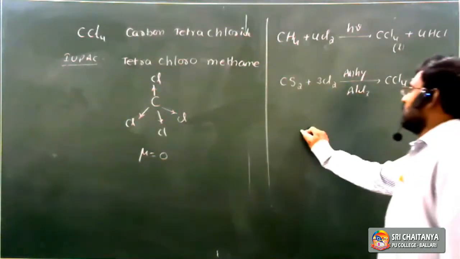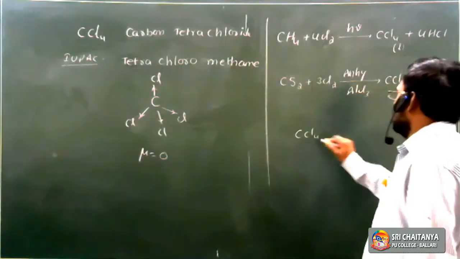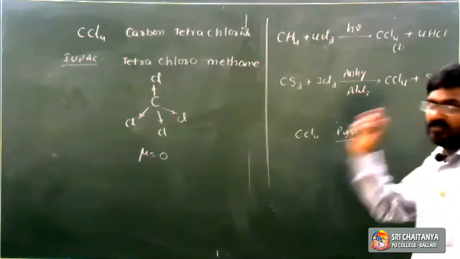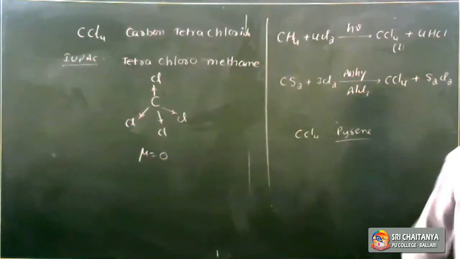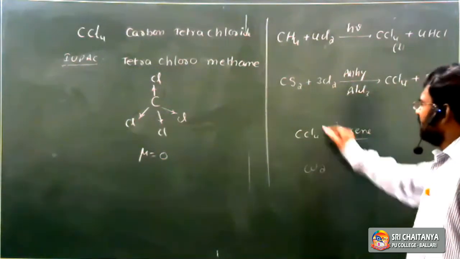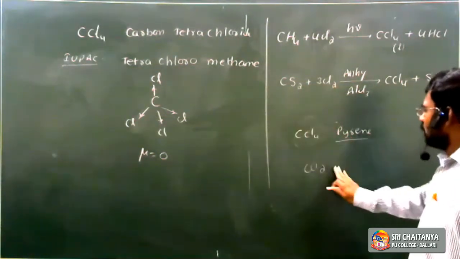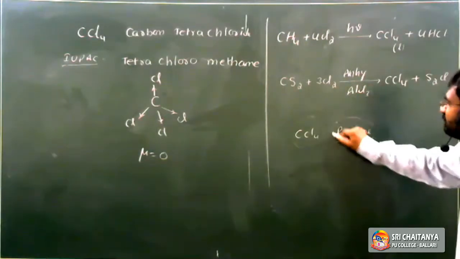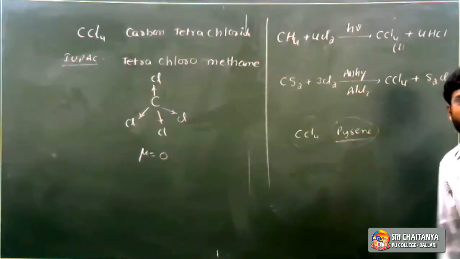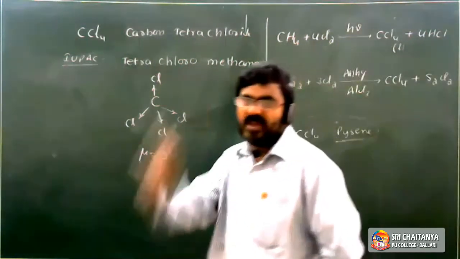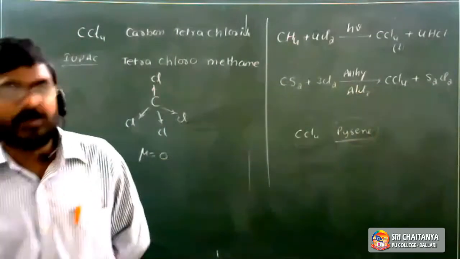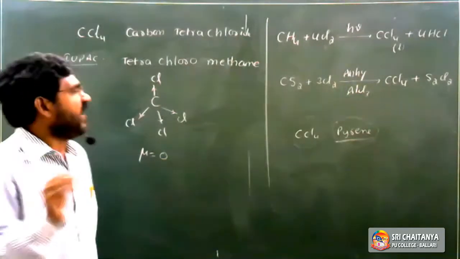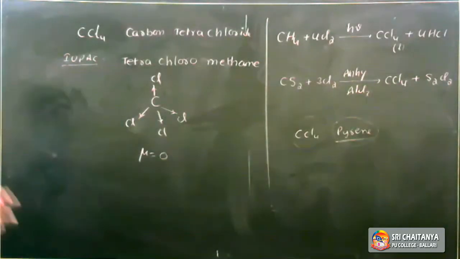Next, carbon tetrachloride, CCl4, in the vapor state under the name of pyrene, is used in fire extinguishers to put out fire. Generally, we use carbon dioxide. Since it is thermodynamically more stable, it is used as a fire extinguisher under the name pyrene. It is very important. What is pyrene? The vapors of carbon tetrachloride are called pyrene. What is the use of pyrene? It is used in fire extinguishers, to put off the fire.